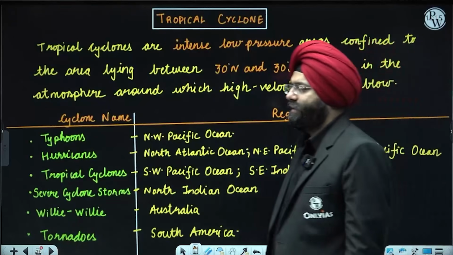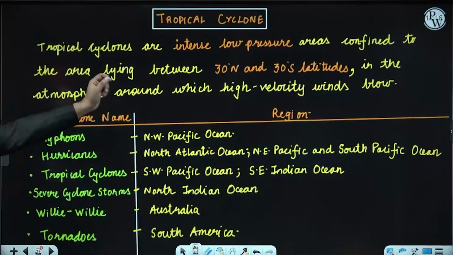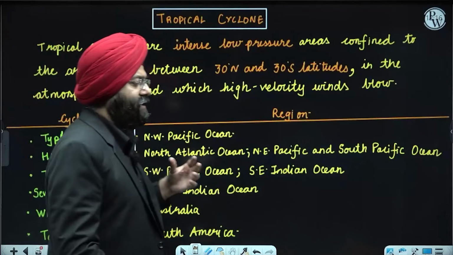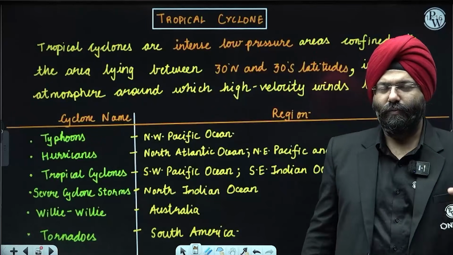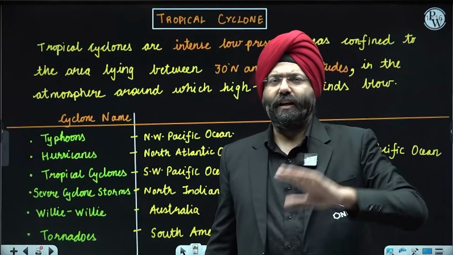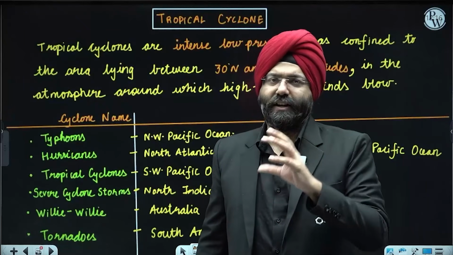Now comes tropical cyclone. Another hazard, an important one. Now, we are not going into the very details and intricacies of what a tropical cyclone is, because we will be doing that in the other NCERT, in the topic of climatology. Right now, we are doing Indian geography, so we will be restricting ourselves to the important aspects of disaster management.